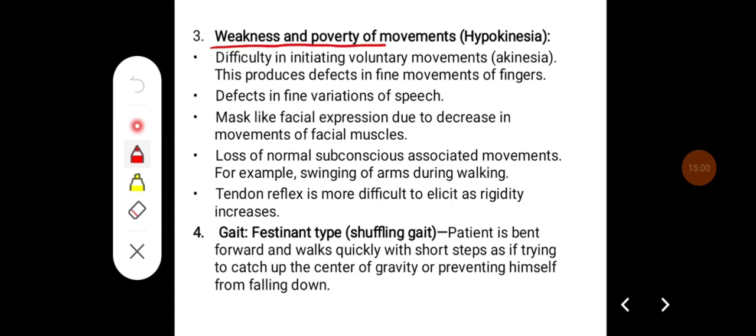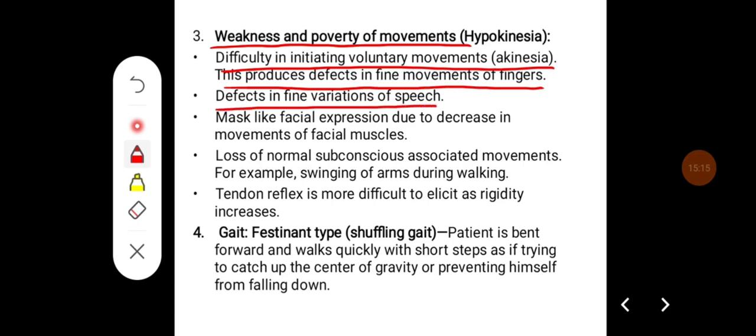There can be weakness and poverty of the movements, which is a hypokinetic movement. Difficulty in initiating voluntary movements is called akinesia. This produces defect in fine movements of fingers. The defects in fine variations of speech can also be there. There will be mask-like facial expression due to the decrease in movements of facial muscles.